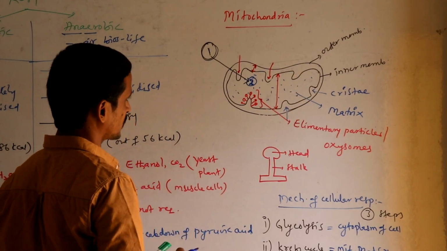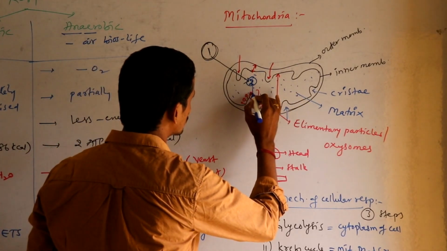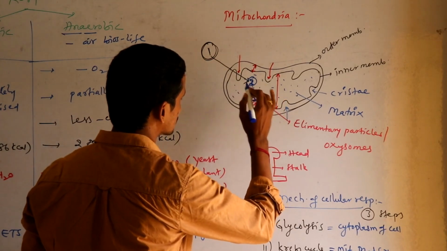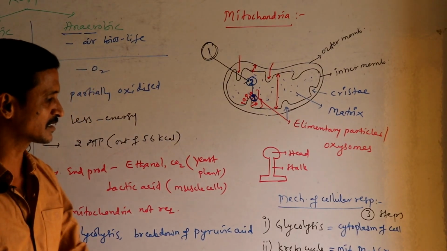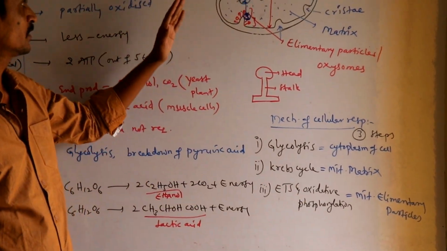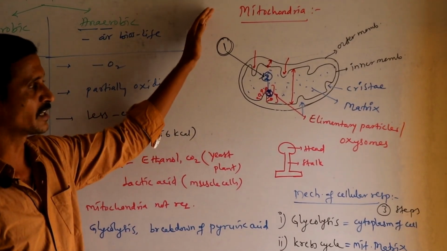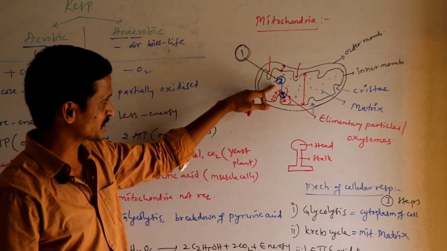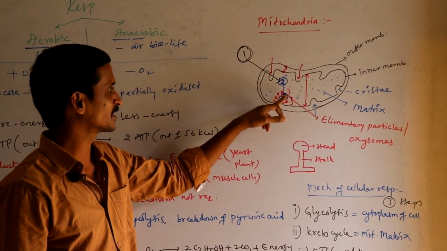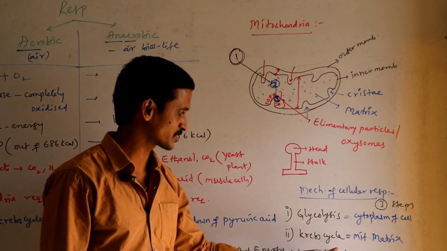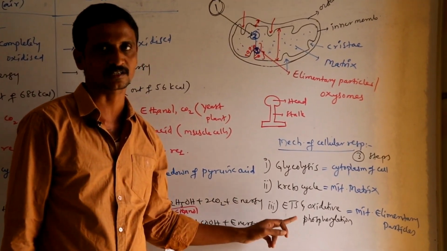Now those end products are carried into elementary particles, and in elementary particles the third step is seen, that is electron transport system and oxidative phosphorylation. So in cytoplasm glycolysis occurs, Krebs cycle occurs in mitochondrial matrix, and in elementary particles the electron transport system or oxidative phosphorylation occurs.